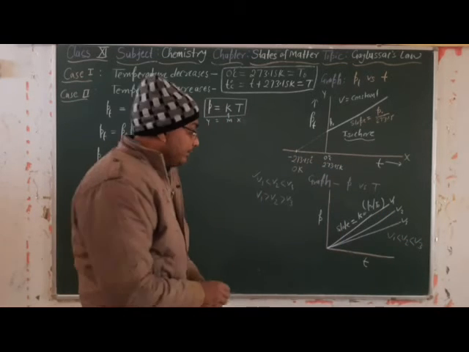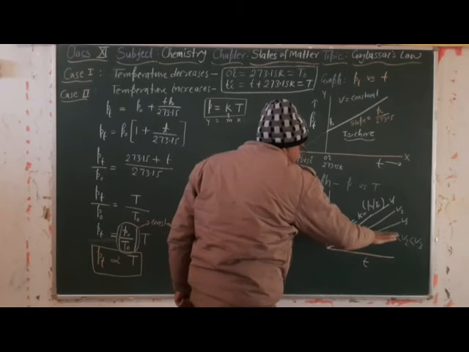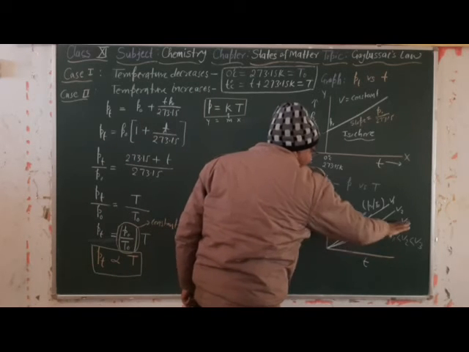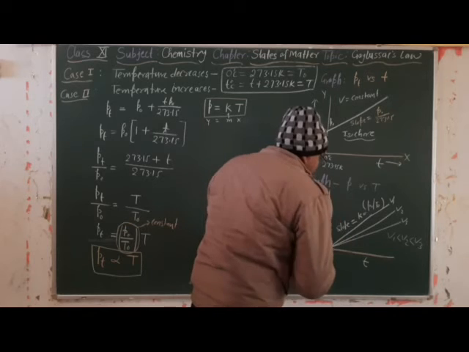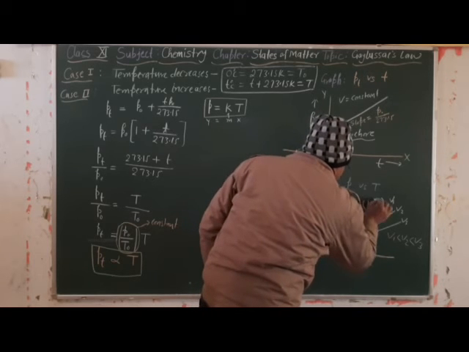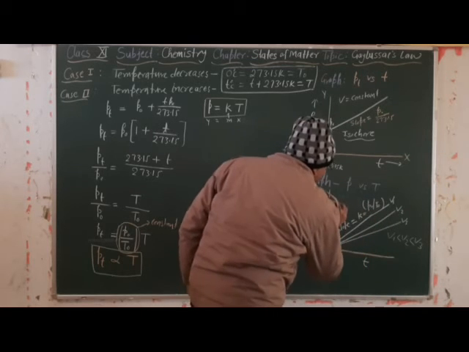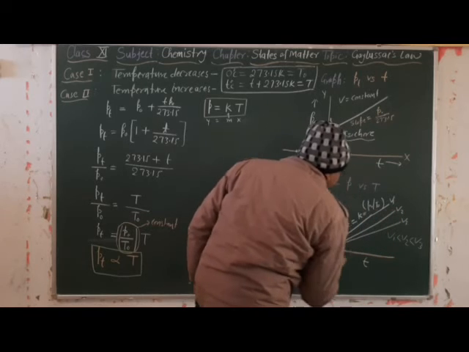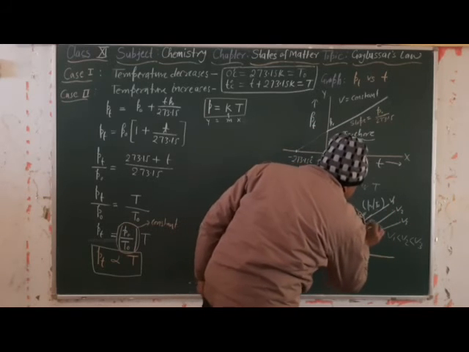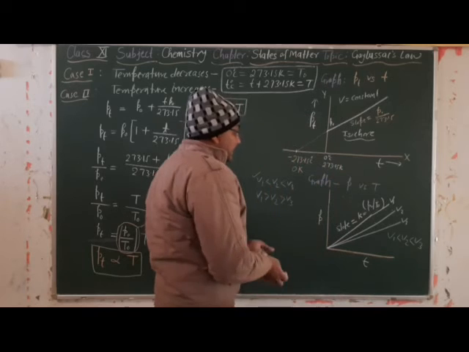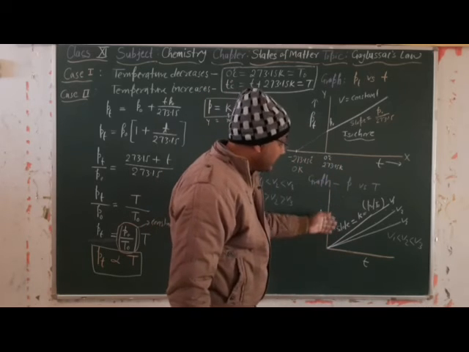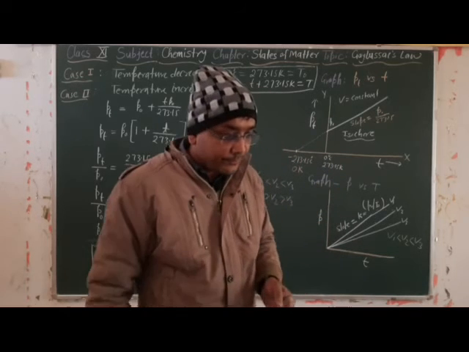Right? Temperature increases, volume increases. Pressure at this volume, pressure at this volume, and pressure at this. Means when pressure increases, volume decreases.